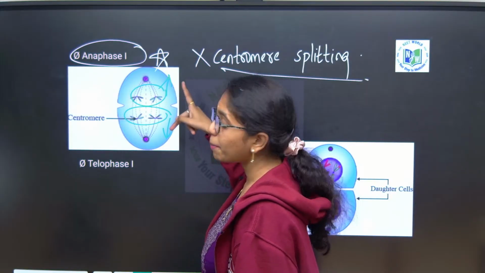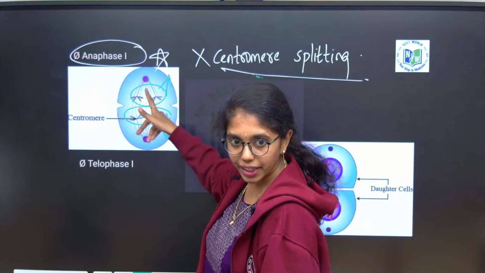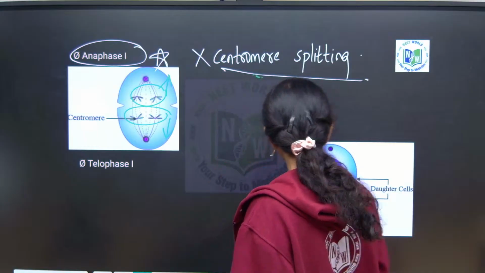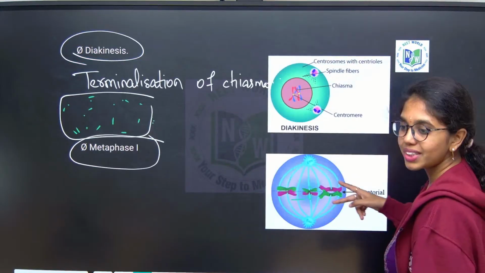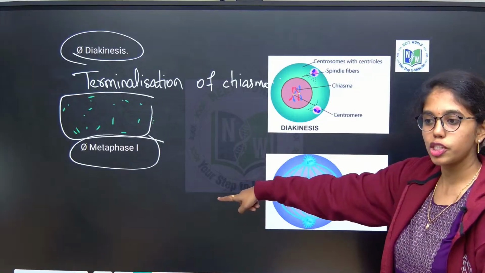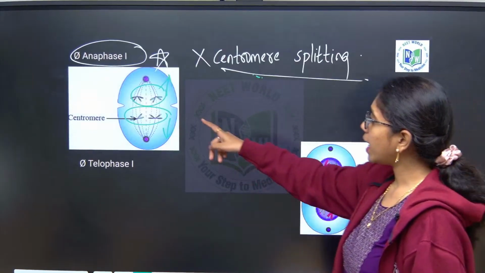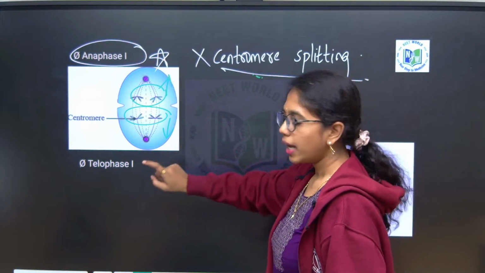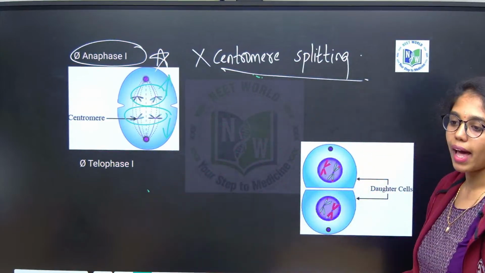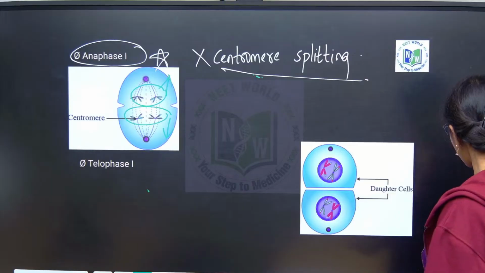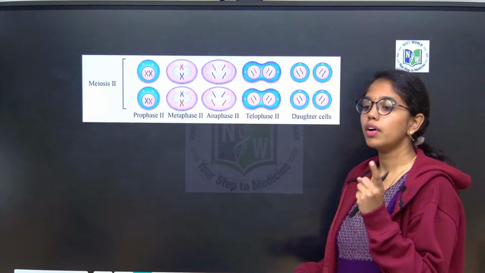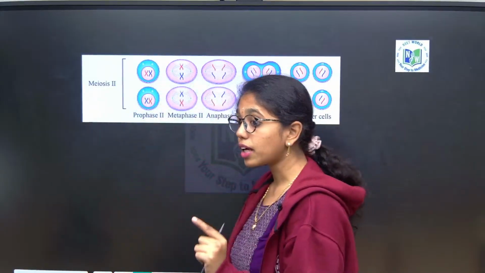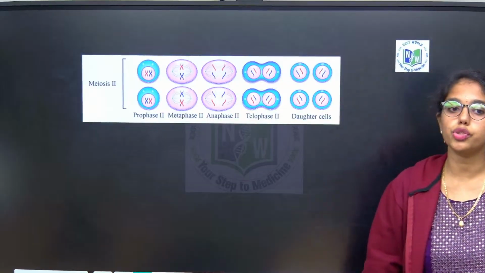So, here you can see bivalent chromosomes are getting split without any centromere splitting. They are moving to the opposite poles. Where do you see the bivalent chromosomes? In the bimetaphasic plate in metaphase 1. Bivalent chromosomes move to the opposite poles in anaphase 1. In telophase 1 you can find the univalent chromosomes. So, at the end of meiosis 1 you can find 2 daughter cells. Reduction of chromosome number happens in which phase?